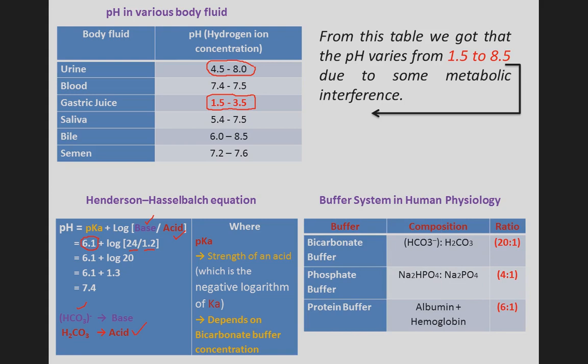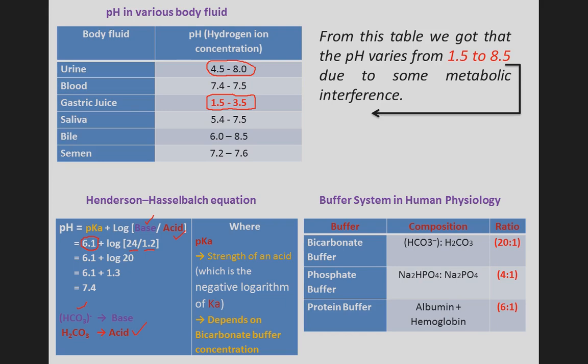Then the buffer systems in human physiology, meaning what buffer systems act in physiology, are described here. So this is the bicarbonate buffer, then the phosphate buffer, then the protein buffer. For the bicarbonate buffer, there is a mixture of bicarbonate and carbonic acid in the ratio of 20:1.